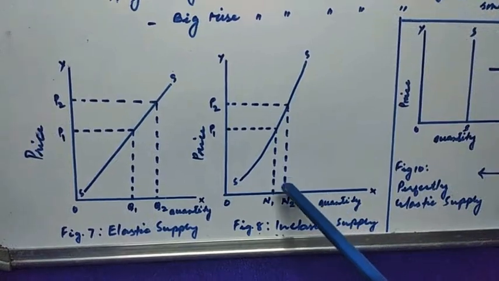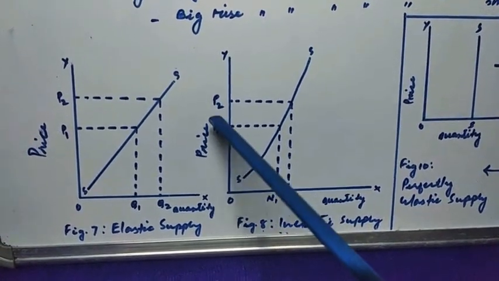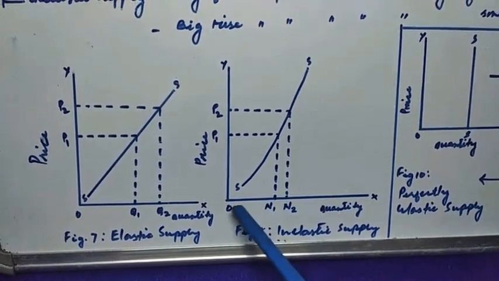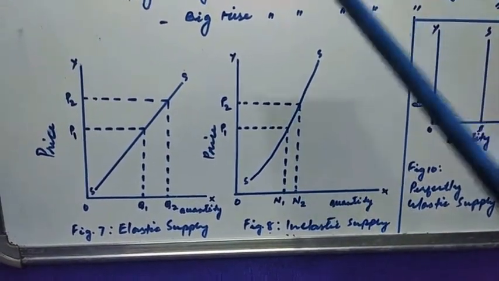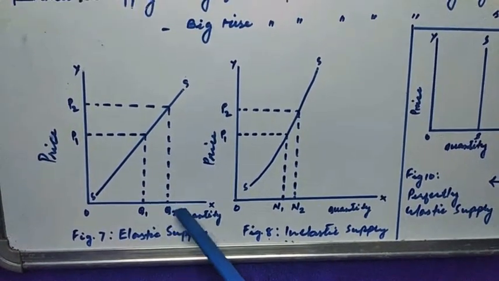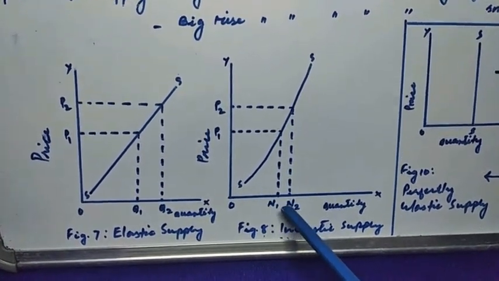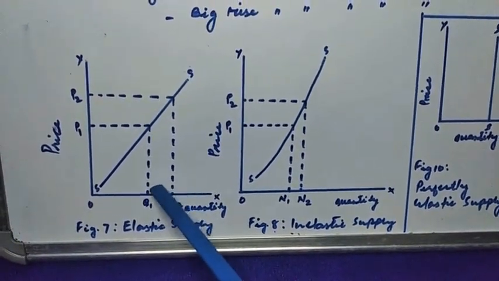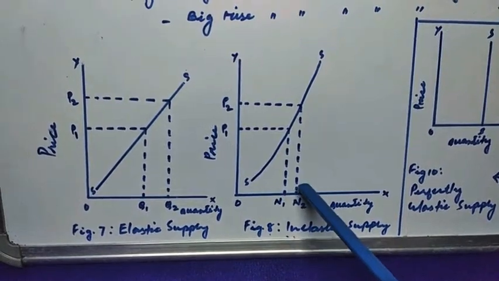And even in figure 8, when there is an increase in prices, the quantity supplied also increased from ON1 to ON2. But the increase in figure 7 is greater than the increase in figure 8, meaning Q1 Q2 is greater than N1 N2.